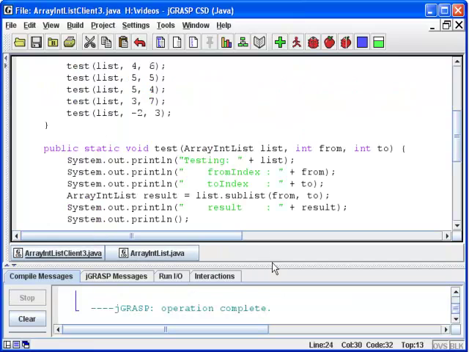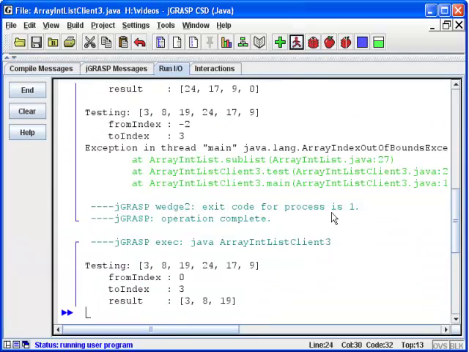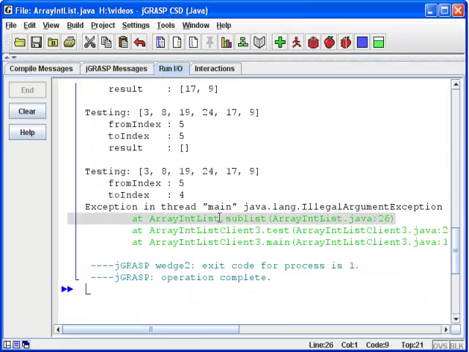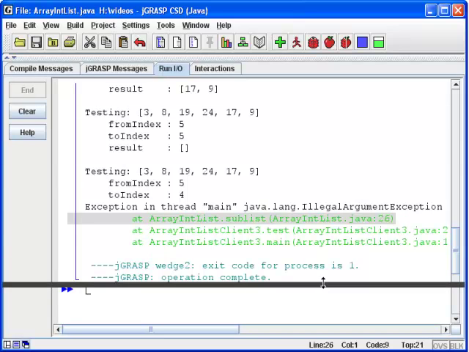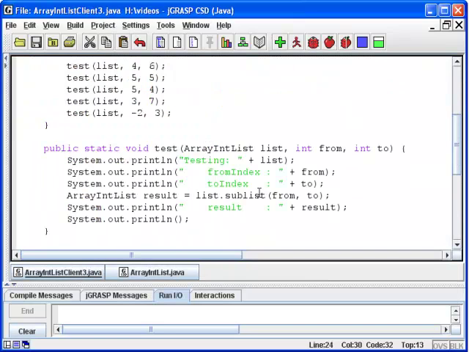If I go back over to the ArrayIntList client code then, let's go ahead and run it again. And it was getting the same results that it had before. And then when we get to this call where it's using the from index of 5 and the to index of 4, it's throwing an illegal argument exception. And that's just what it's supposed to do. So that's good. We're getting what we wanted there. We're not seeing the other cases because when it threw that illegal argument exception, that was this call right here that was producing it. So it never got to the other 2 calls.